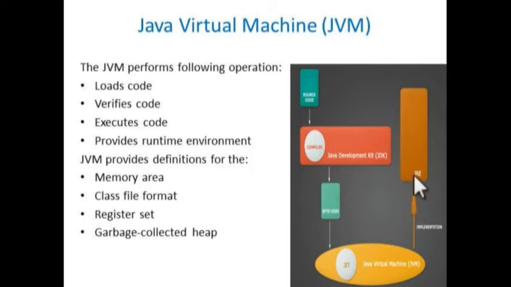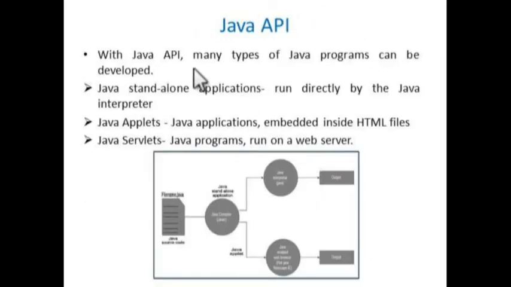In that, the program is executed. It is mainly used to provide the memory area, and to give the definition of the class file format, the memory registers and garbage collected values. Those things are defined by this JVM. And the Java application programming interface is what we use to develop our Java programs.